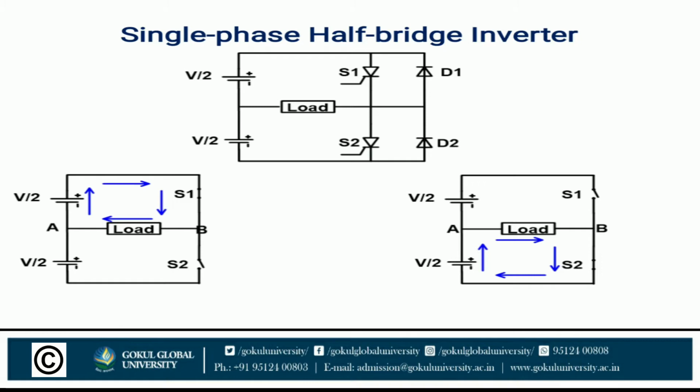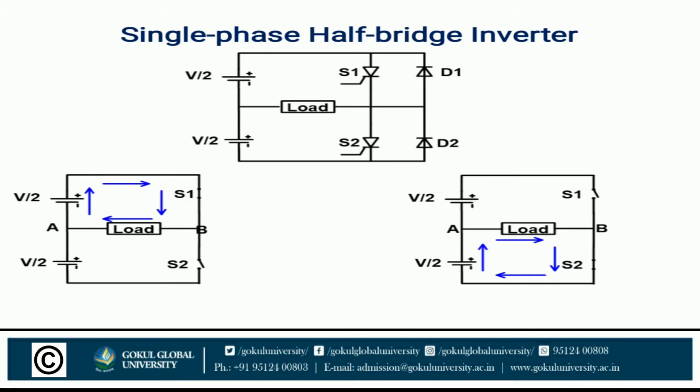In mode 1, you can see here the left hand side diagram is of mode 1, and the right hand side is of mode 2. The thyristor S1 is on and S2 is off. During this mode, the current flowing path is V by 2, S1, load, and the circuit will be completed.